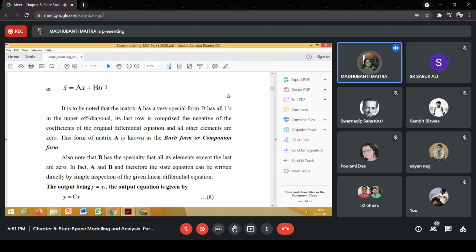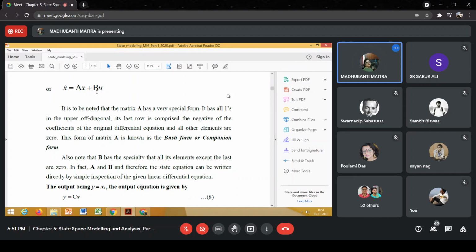And this B is called the input matrix. So for an nth order system having n state variables and m input variables, the dimension of this input matrix B will be n by m.